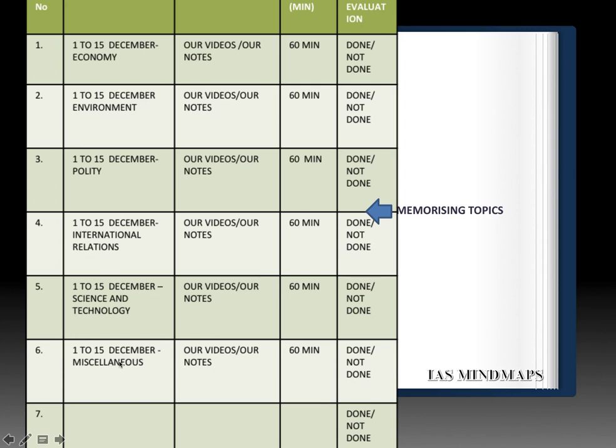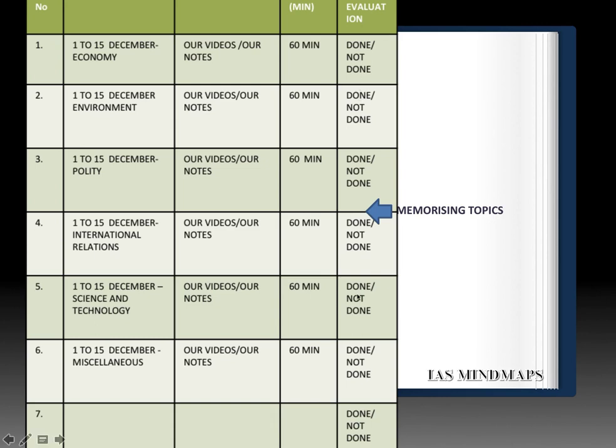So you can very well see there are 6 areas and the timeline is 1st to 15th of December. This whole current affairs you have to finish off by 7th of Jan. And these are the broad timelines. This is approximated. You can take plus 30 or 60 minutes extra. But please handle the current affairs well and prepare your own micro notes over the topics.